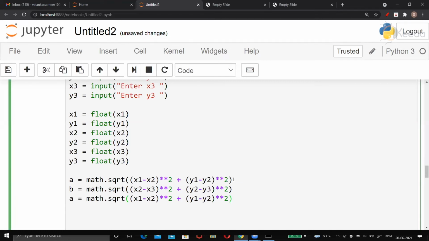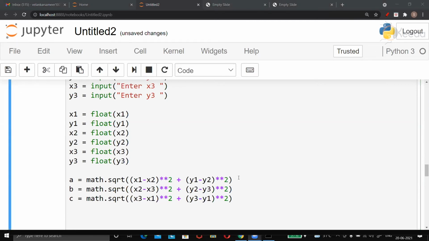And then one more, C. Paste I will do, and I'll say the third side C is x3 minus x1 the whole square. That's the only combination remaining, and y3 minus y1. So all three sides found. Okay, Shubham, well done till this point.